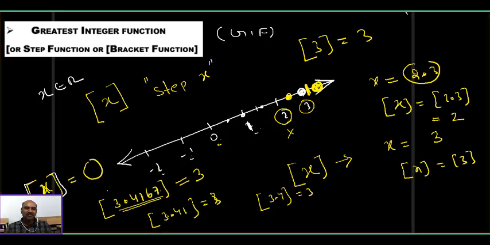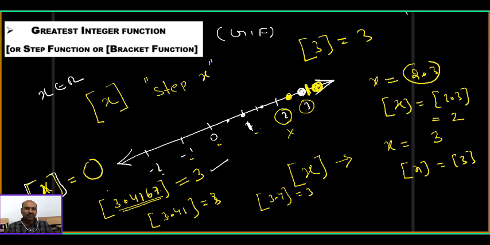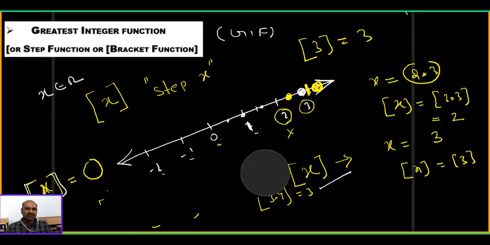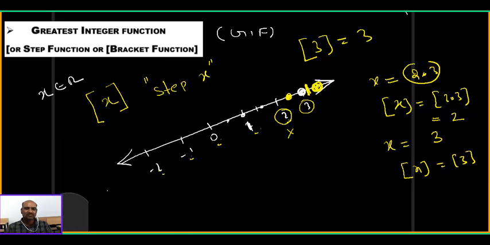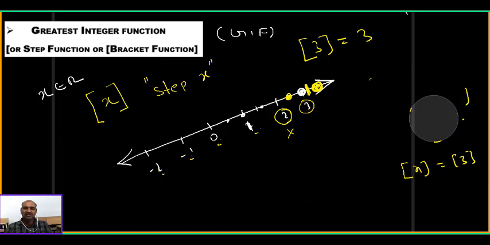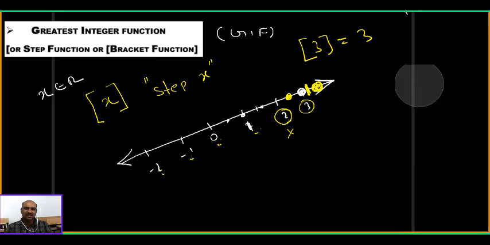Okay. Finally, what is my conclusion? Step 3.4167 is 3 only. Step 3.41 is 3 only. Step 3.4 is 3 only. Step 3 also 3 only. Listen, final conclusion. Doubts later, just listen to the class.